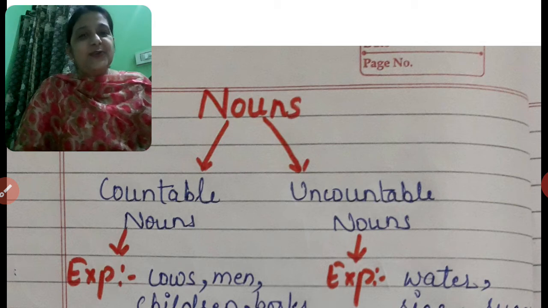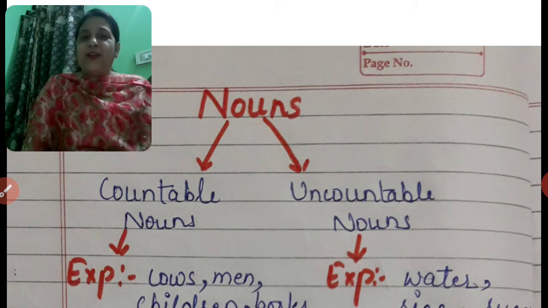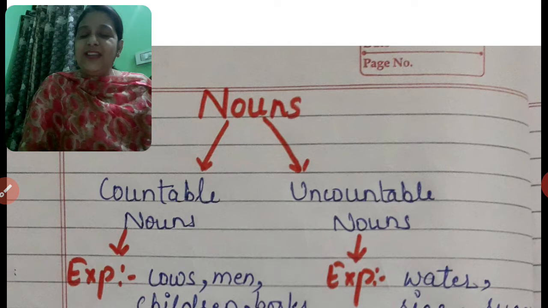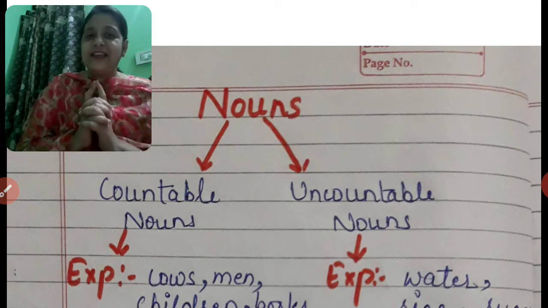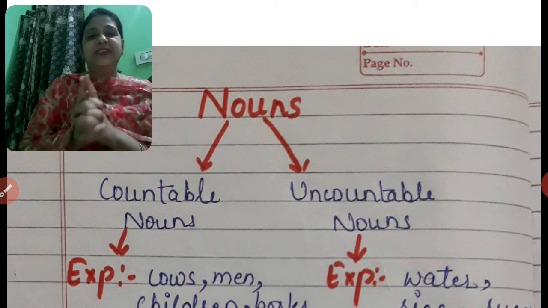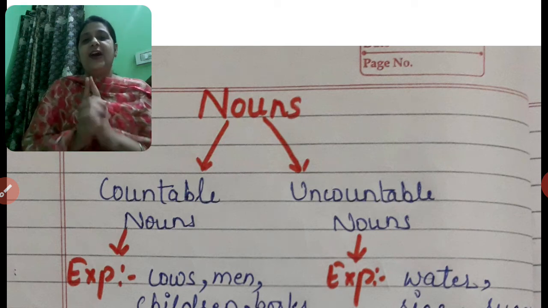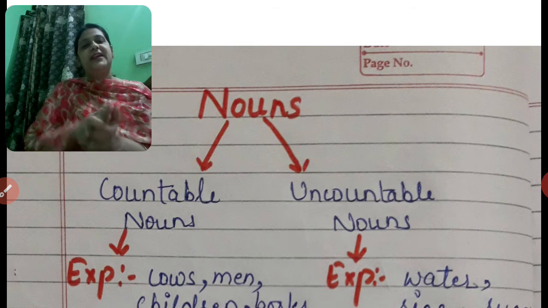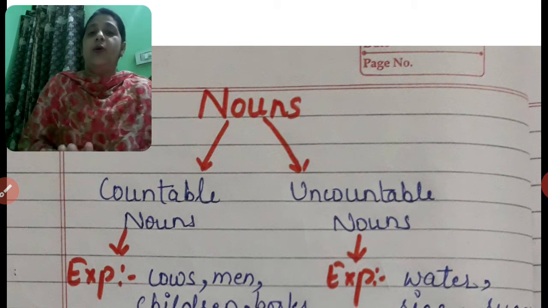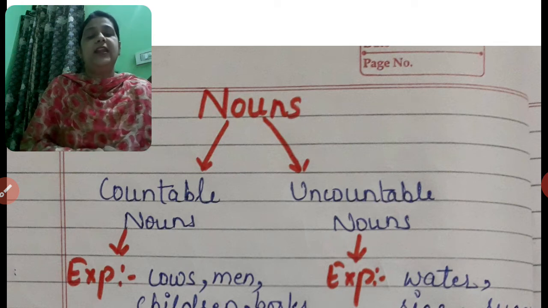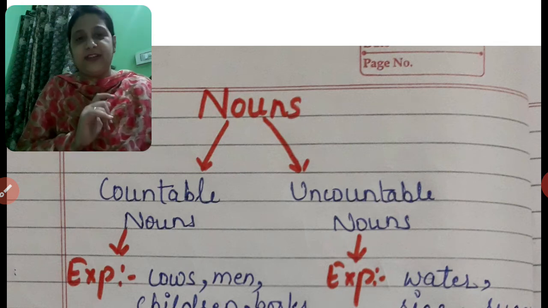Students, we have done the topic noun. Let's recall it. A noun is a name of a person, place or thing. And we have also done its five kinds: common noun, proper noun, material noun, abstract noun and collective noun.